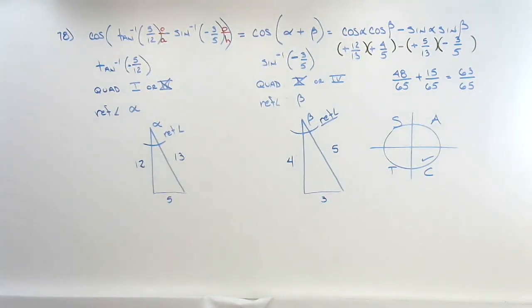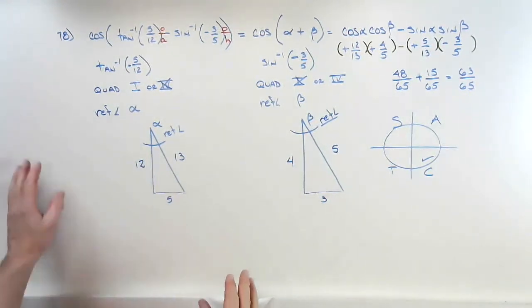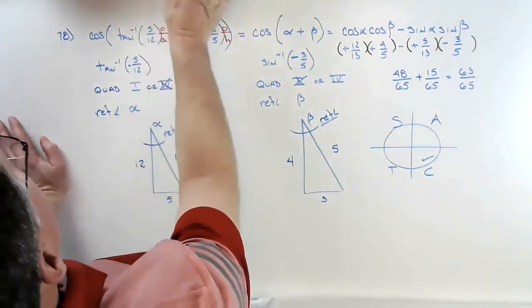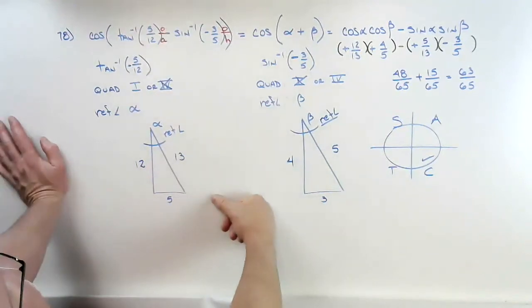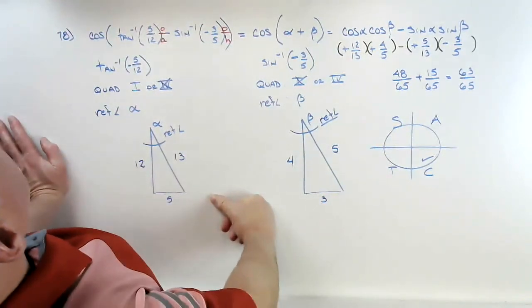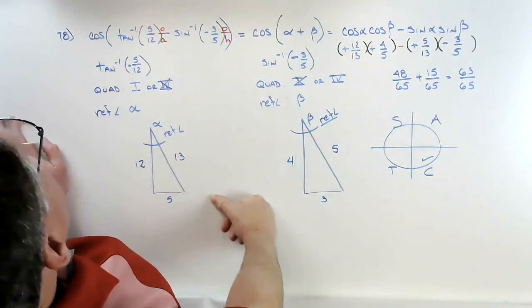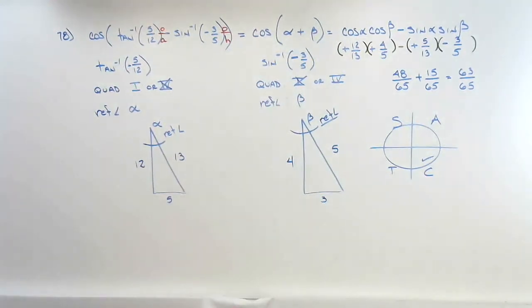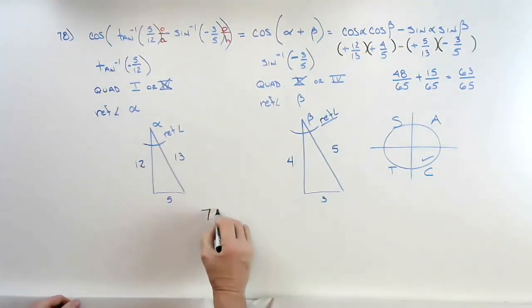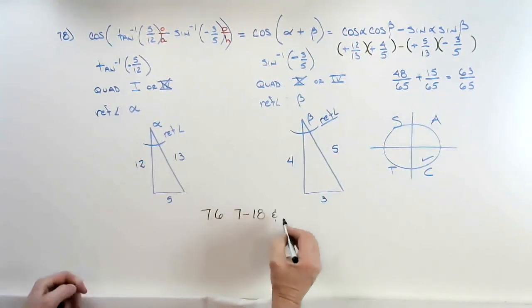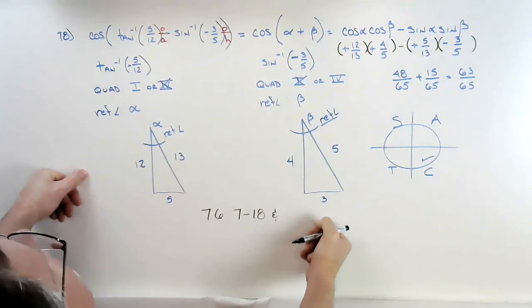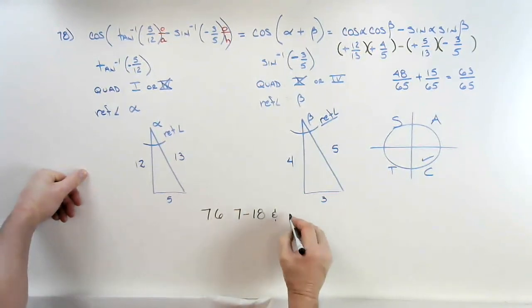These are exactly the same steps that we use to solve the problems in section 7.6. The problems in 7.6, and in particular, I'm talking about problems 7 through 18, and 29 through 40.